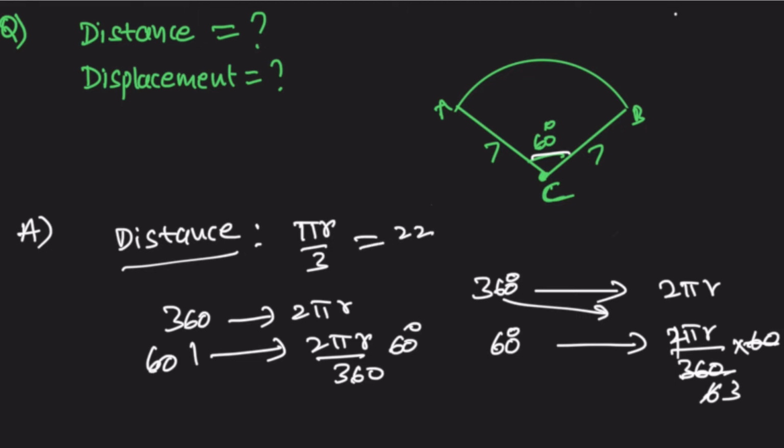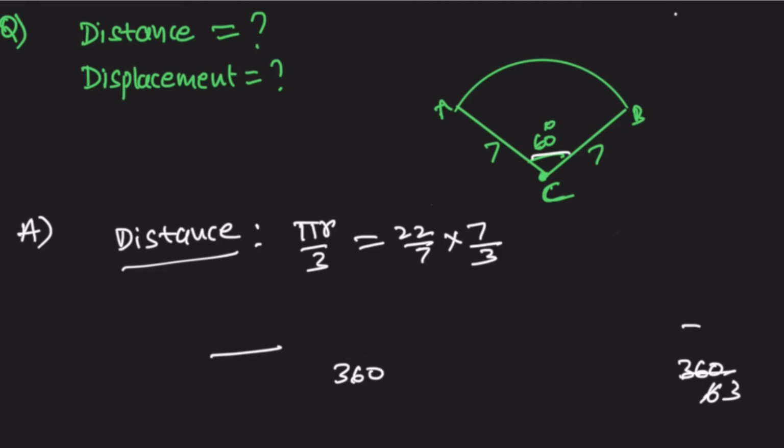That is 22 by 7, and what is r? 7 by 3. The 7s cancel, so we get 22 by 3. That is the distance.